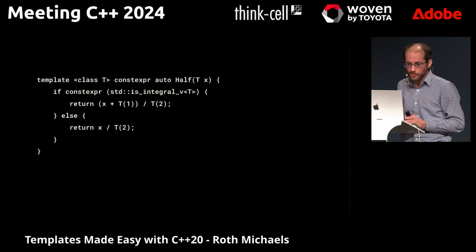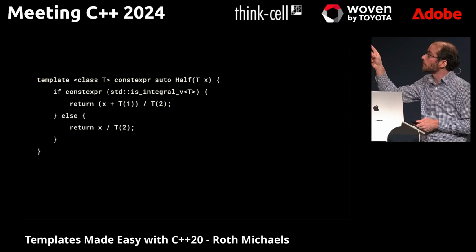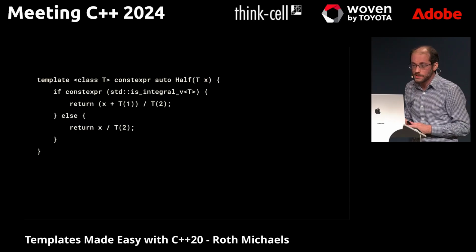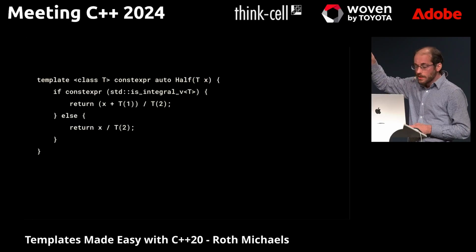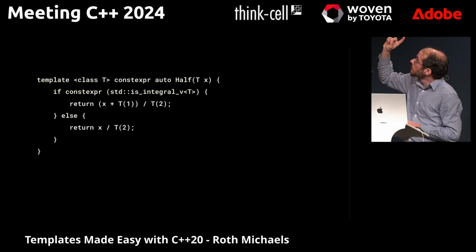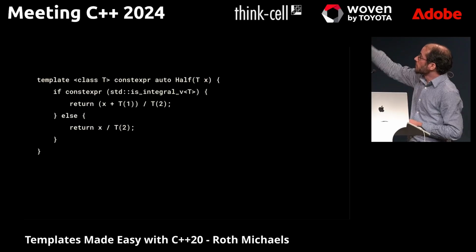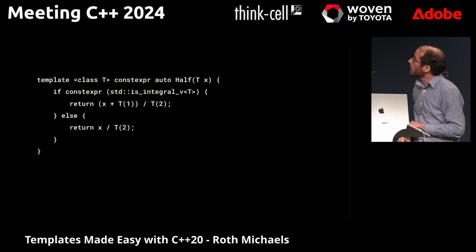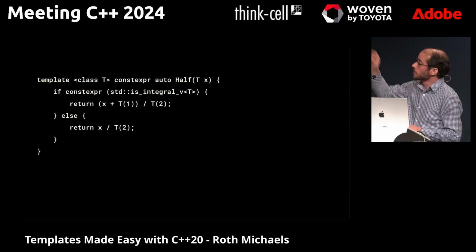I think maybe for old demo reasons I used the type trait there. But the interesting thing you'll see in this example, which is also something else I wanted to illustrate, is that I'm using this if constexpr. What this is doing is saying, well, if it's true at compile time that T is an integral type, do my round up divided by 2, and if not, do the other one.